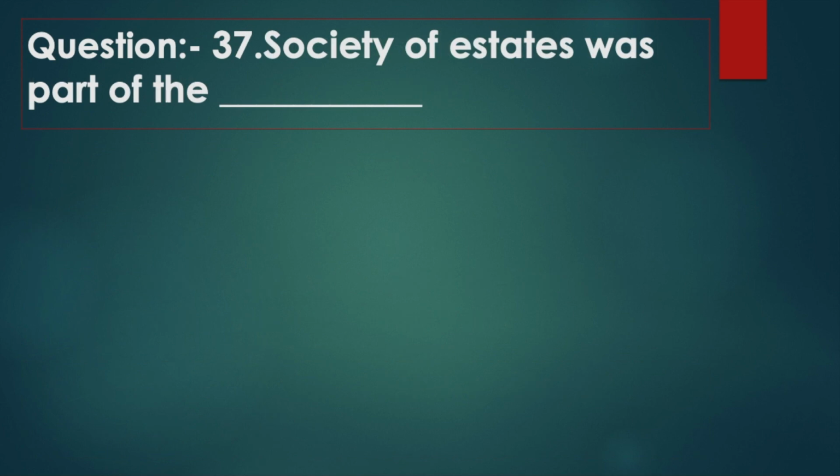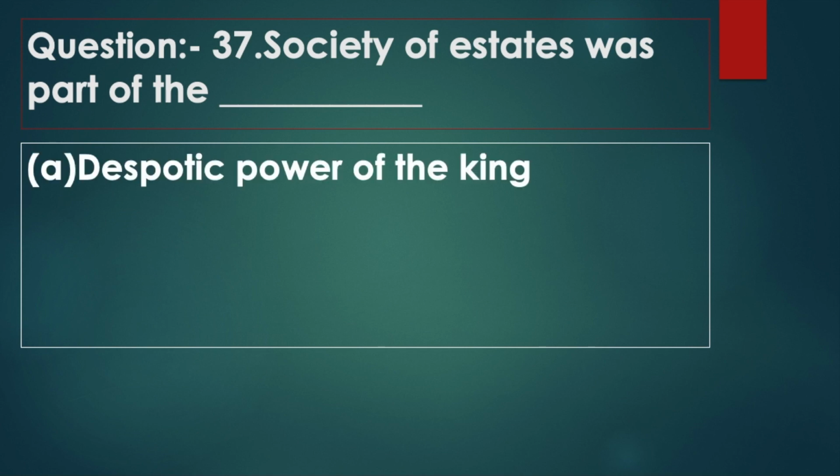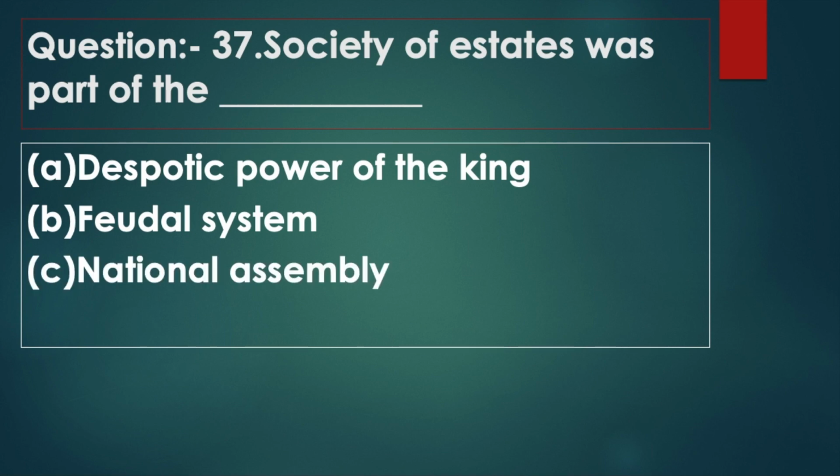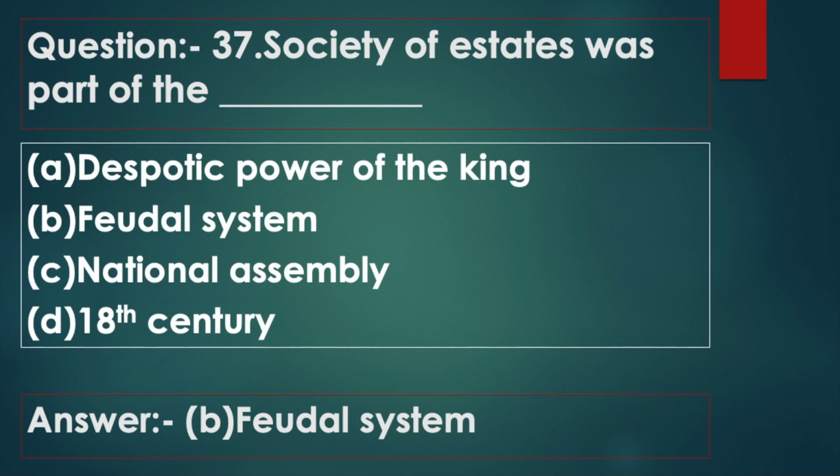Question 37. Society of Estates was part of the? Option A, despotic power of the king. Option B, feudal system. Option C, National Assembly. Option D, 18th century. Answer: option B, feudal system.